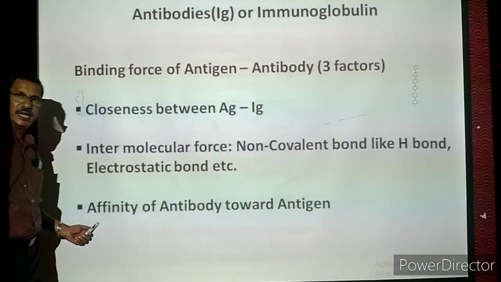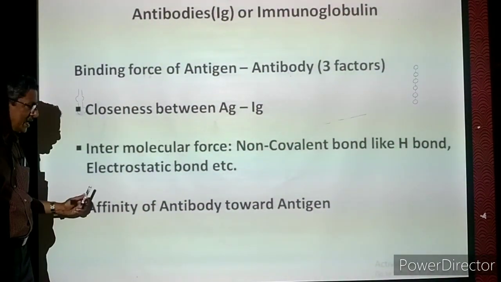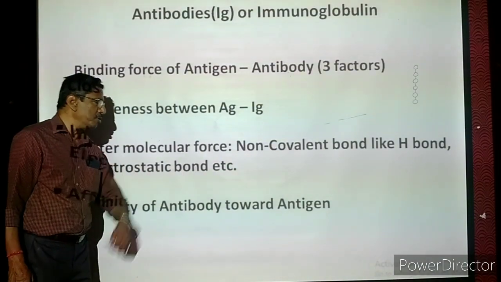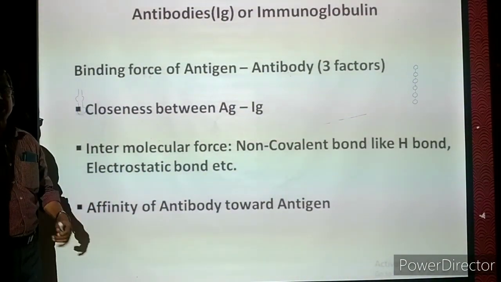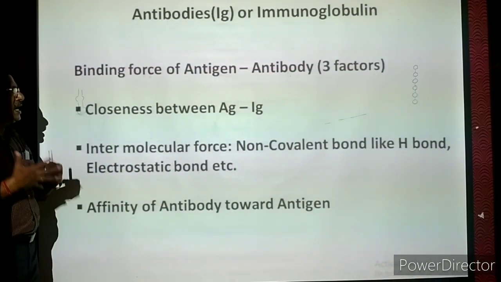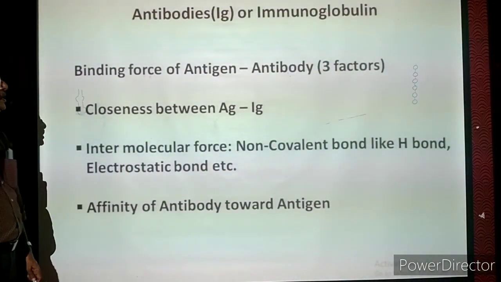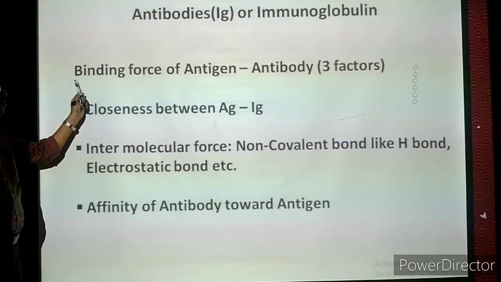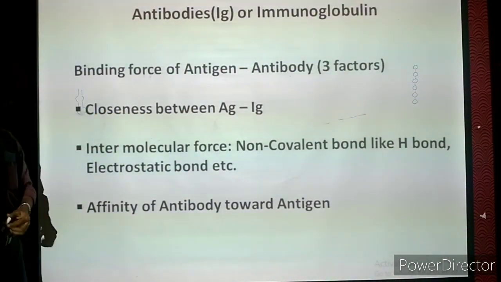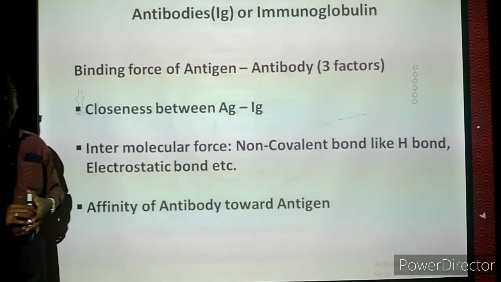That is called affinity, special attraction, affinity of antibody. So these are the three different types of forces which make the antigen and the antibody reaction either faster or slower. That's we have completed the three factors which are binding forces which are determining the antigen antibody reaction.